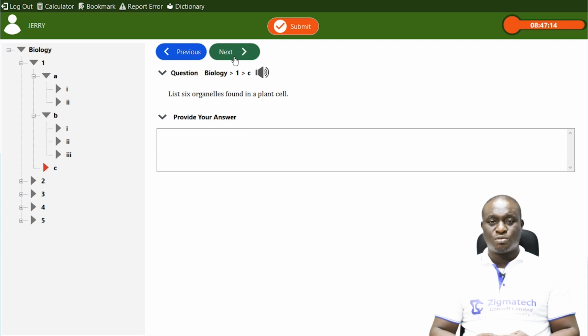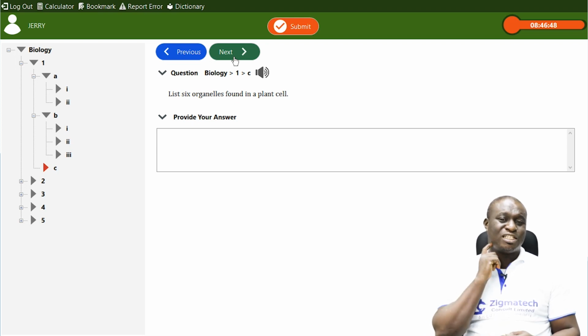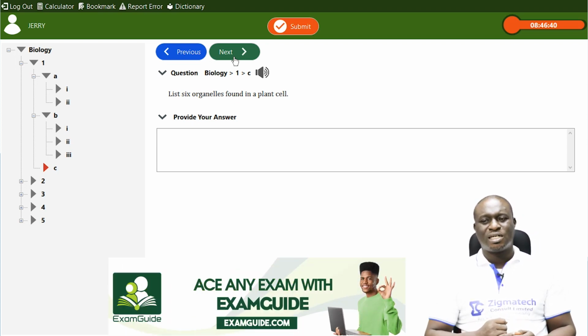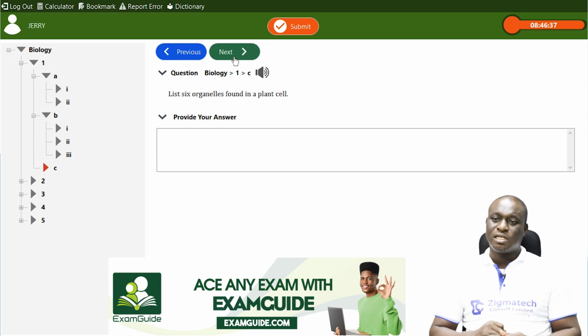We also have the ribosomes, which is number 4. One of the functions of the ribosomes is synthesis of protein. We also have the food vacuoles. The food vacuoles is where most times food is stored in the cells. And then also number 6, we have the chloroplast. One of the major functions of the chloroplast is that it contains chlorophyll that is responsible for photosynthesis. So these are 6 organelles that are found in the plant cell.